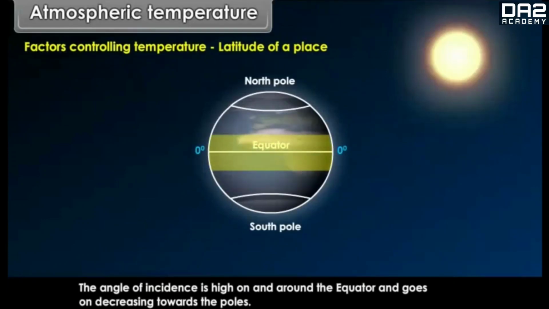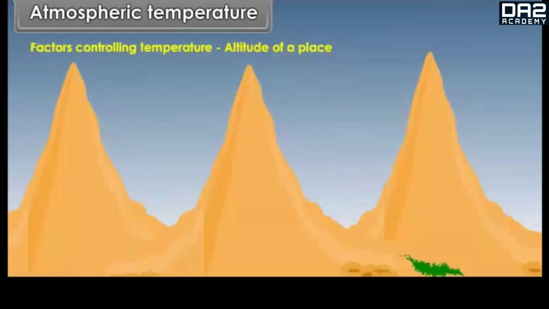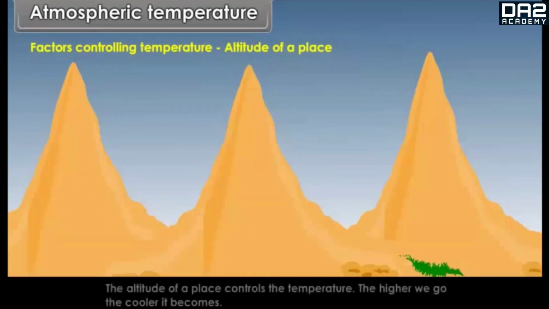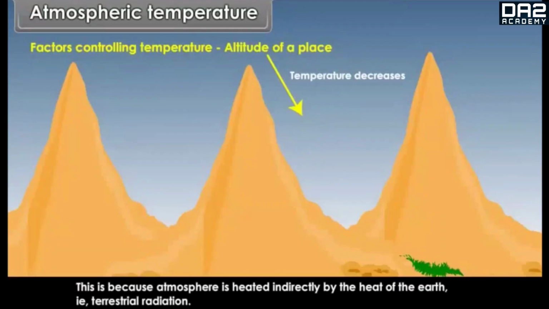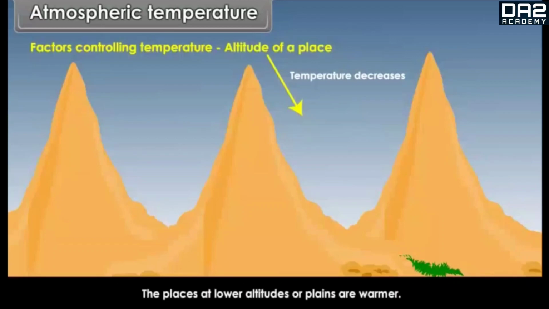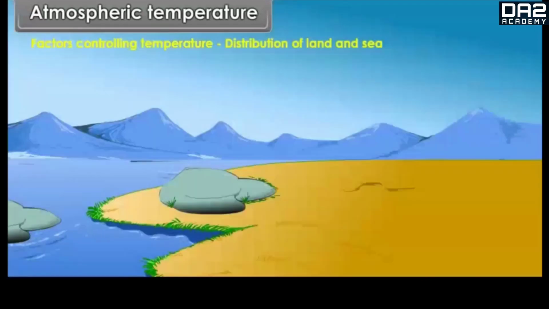The angle of incidence is high on and around the equator and goes on decreasing towards the poles. Altitude of a place. The altitude of a place controls the temperature. The higher we go, the cooler it becomes. This is because the atmosphere is heated indirectly by the heat of the earth, that is, terrestrial radiation. The places at lower altitudes or plains are warmer.